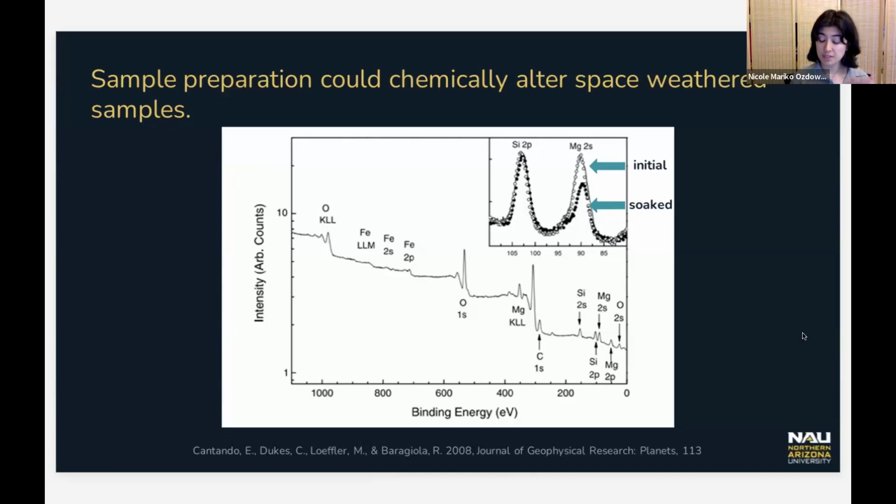They decided to quantify magnesium abundance by comparing the band areas of the magnesium 2S peak that you can see experience a notable decrease in band height, and the silicon 2P peak, which you can see was relatively unchanged by irradiation and soaking. Moving on to the next slide.